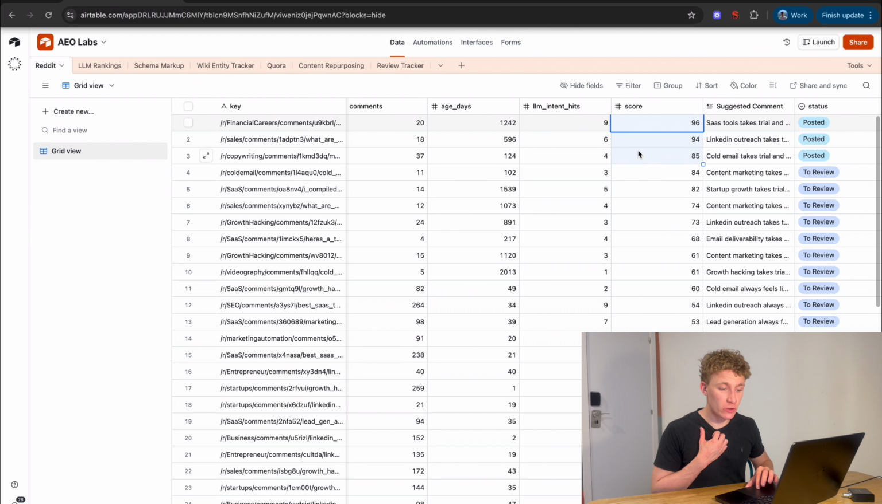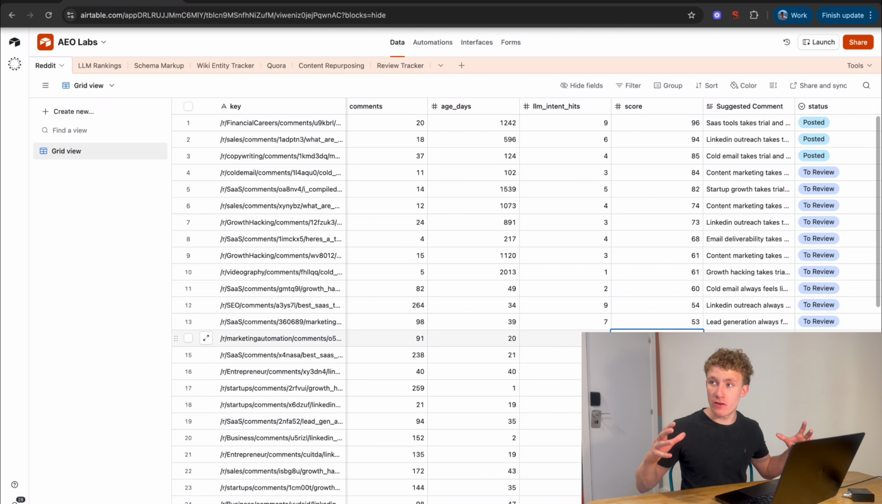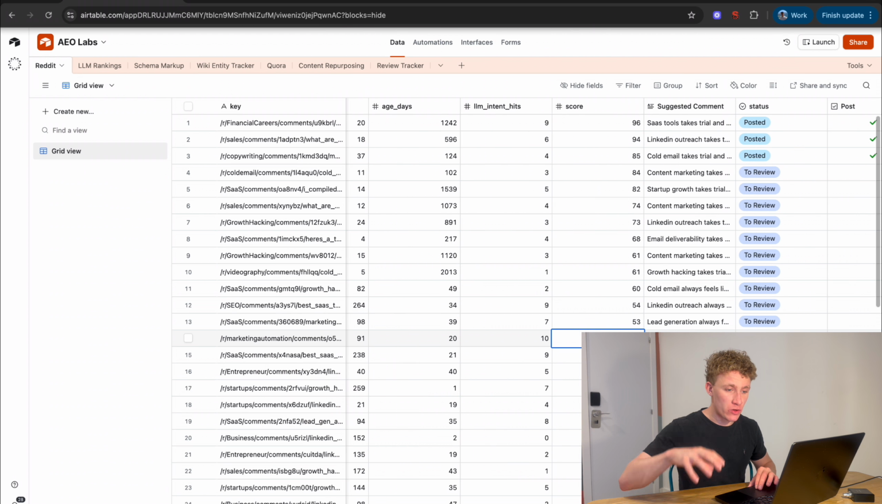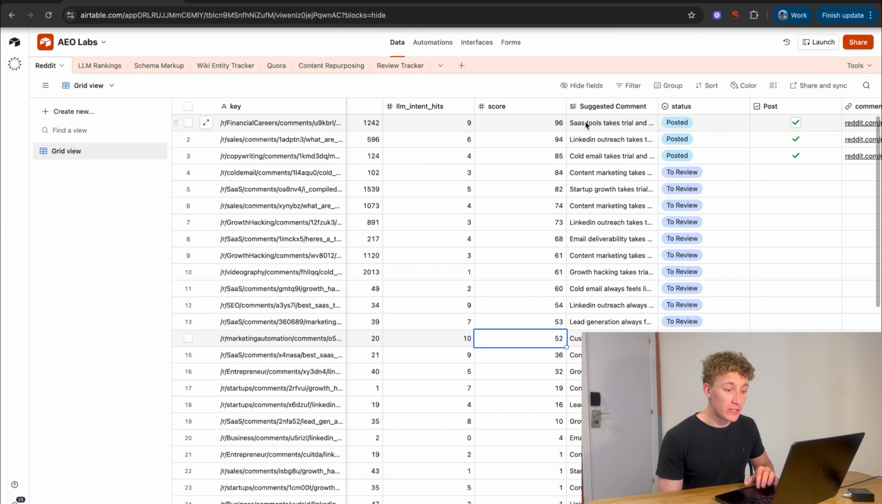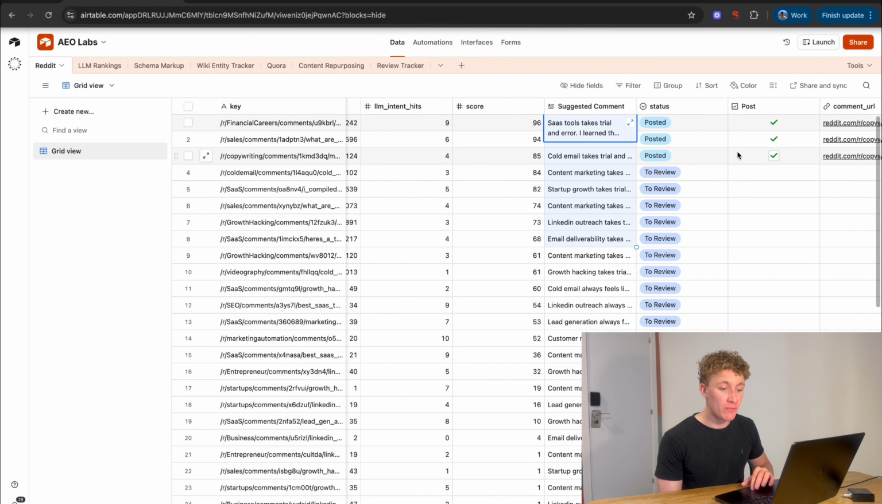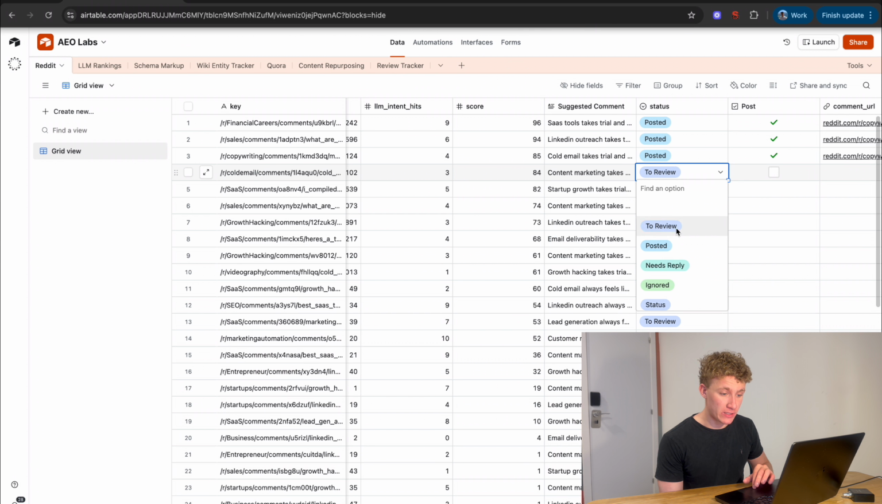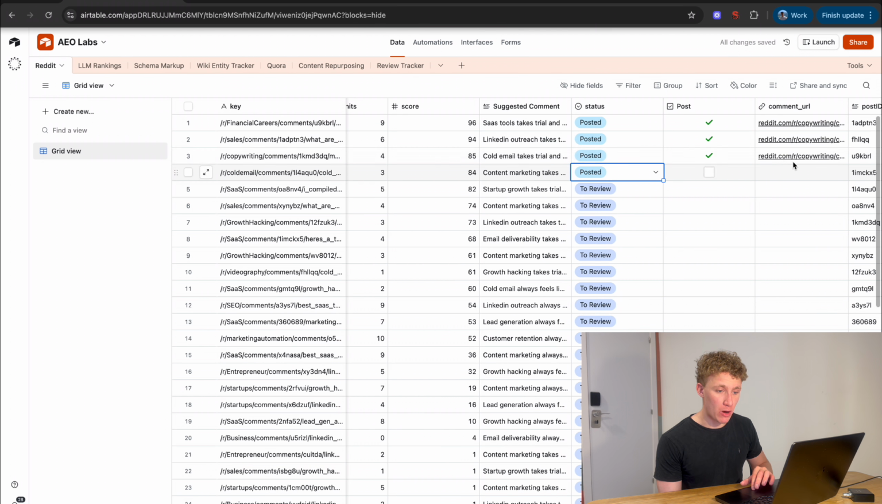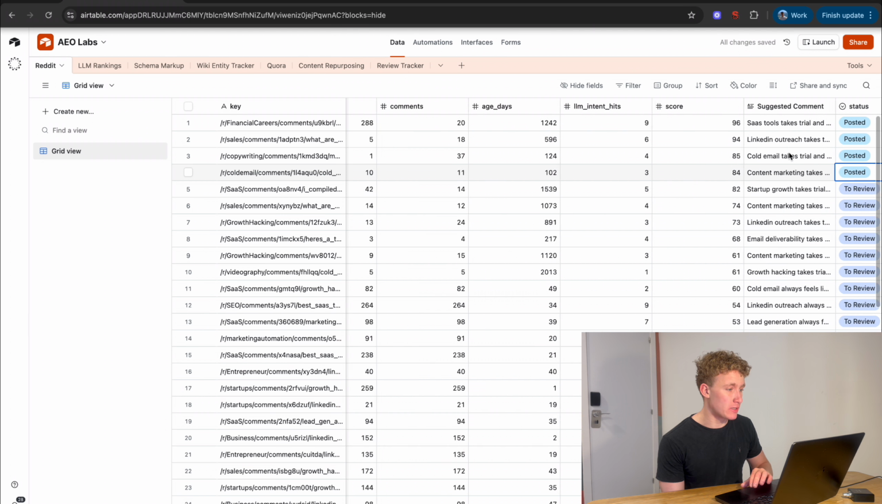From there, it gives us a score from 1 to 100, essentially saying from all the posts we've pulled through, these are the ones which are most important for you to interact with. Then it's even going to go ahead and draft a suggested comment, and we can literally select that to posted, and it's going to fire up an automation and give us the post once it's been posted.